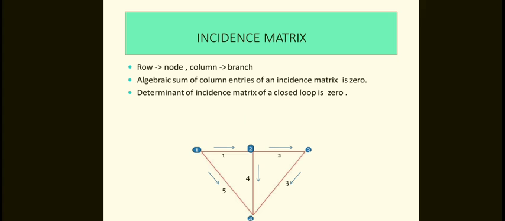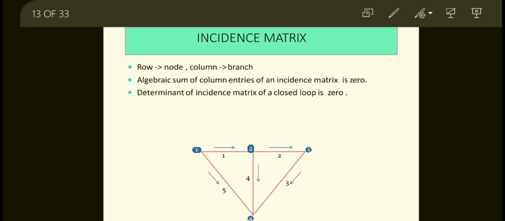Just to see the incident matrix here, if you observe this network, the row indicates the node and the column indicates the branch, just like a matrix, which is indicated by A. So how many nodes and how many branches are there here? 5 branches and 4 nodes: 1, 2, 3, 4.